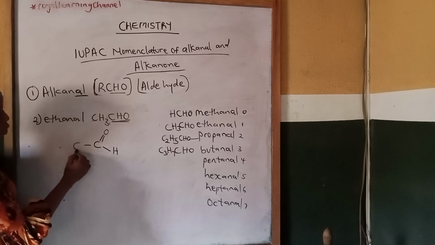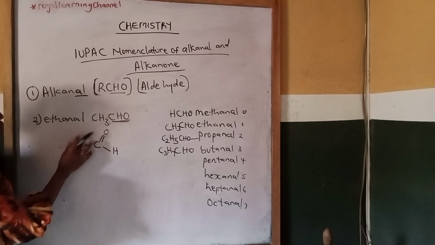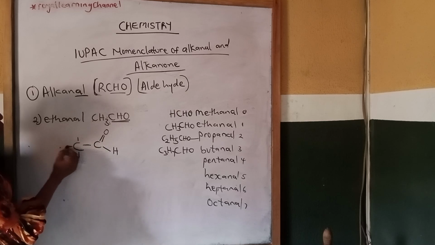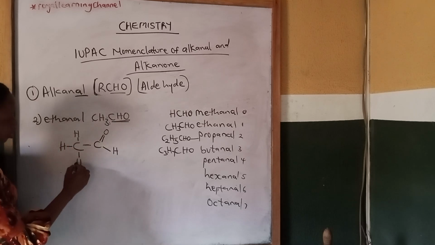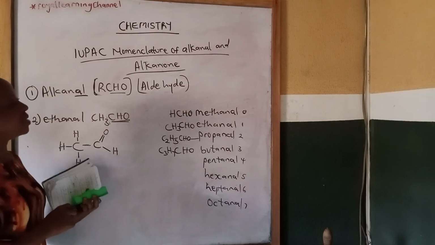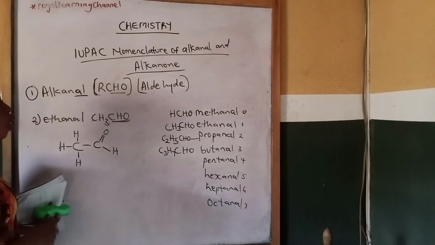So attach that carbon atom. Then each carbon atom must be surrounded with 4 chemical bonds: 1, 2, 3, 4. So how many hydrogen atoms? Bring in those 3 hydrogen atoms. So this is the structural formula for ethanal. Then let's take one more.